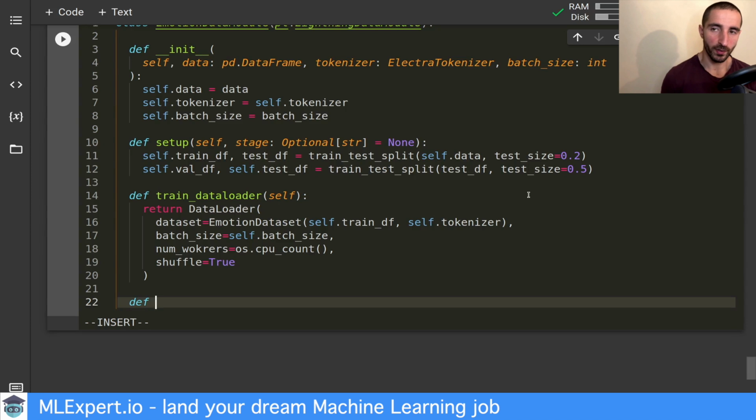And one nice thing about writing those Lightning data modules is that you can swap your dataset by just writing a new Lightning data module and reuse your old models to train on this new dataset that you have. So let me continue with this.